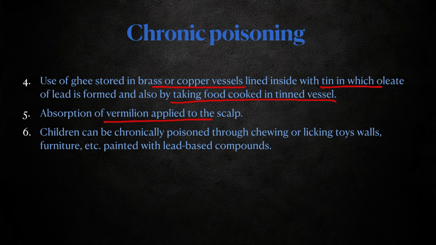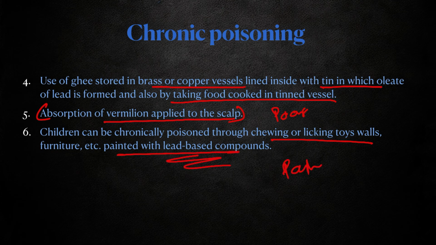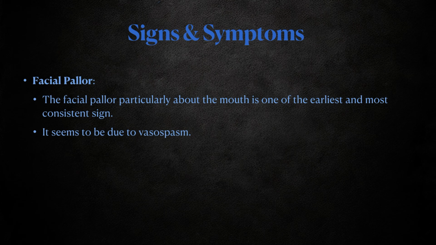Absorption of vermilion applied to the scalp, which is the only cheap lead available to a poor person who does not know about it, may lead to poisoning by lead. Children can be chronically poisoned through chewing or licking of toys, walls, furniture, etc. painted with lead based compounds. Paints nowadays are lead free, but in olden days they used to contain lead. Nowadays all paints and toys are lead free.